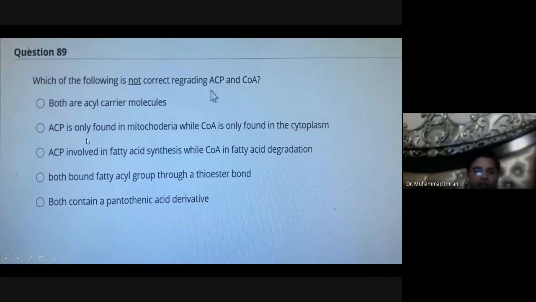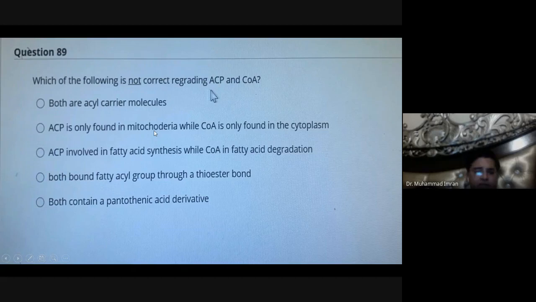Both are acyl carrier molecules. ACP is only found in mitochondria, while coenzyme A is only found in the cytoplasm. ACP is involved in fatty acid synthesis, while coenzyme A in fatty acid degradation. Both bind the fatty acid acyl group through a thioester bond. Both contain a pantothenic acid derivative. ACP and coenzyme A are both acyl carrier molecules.